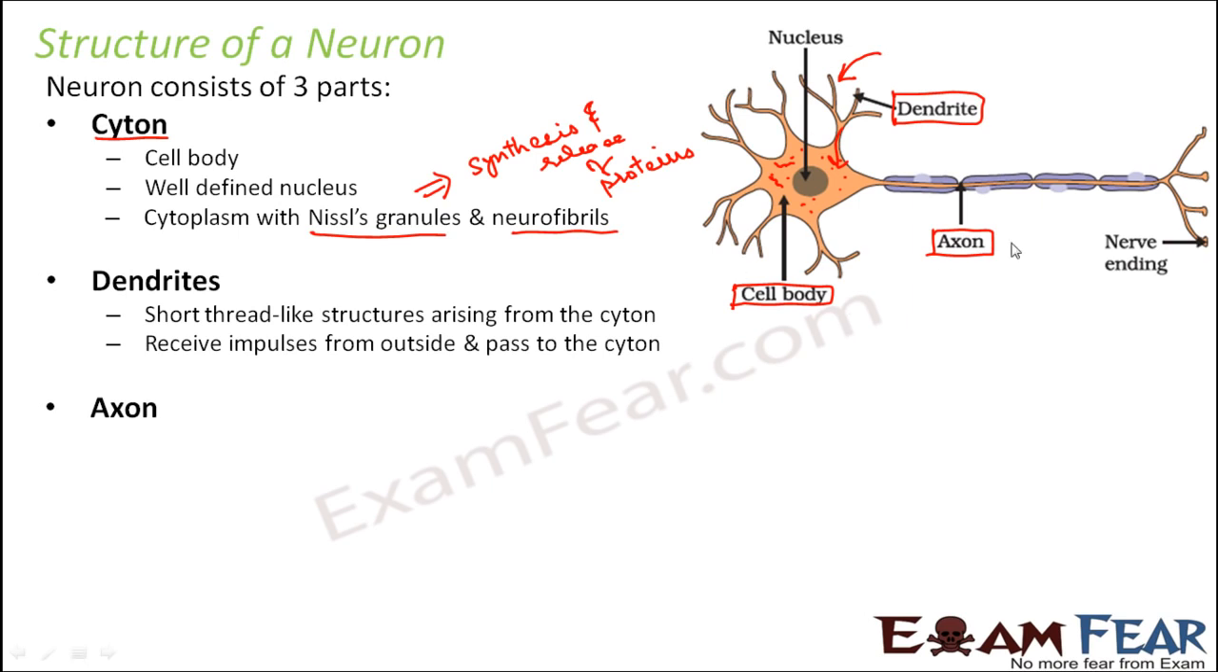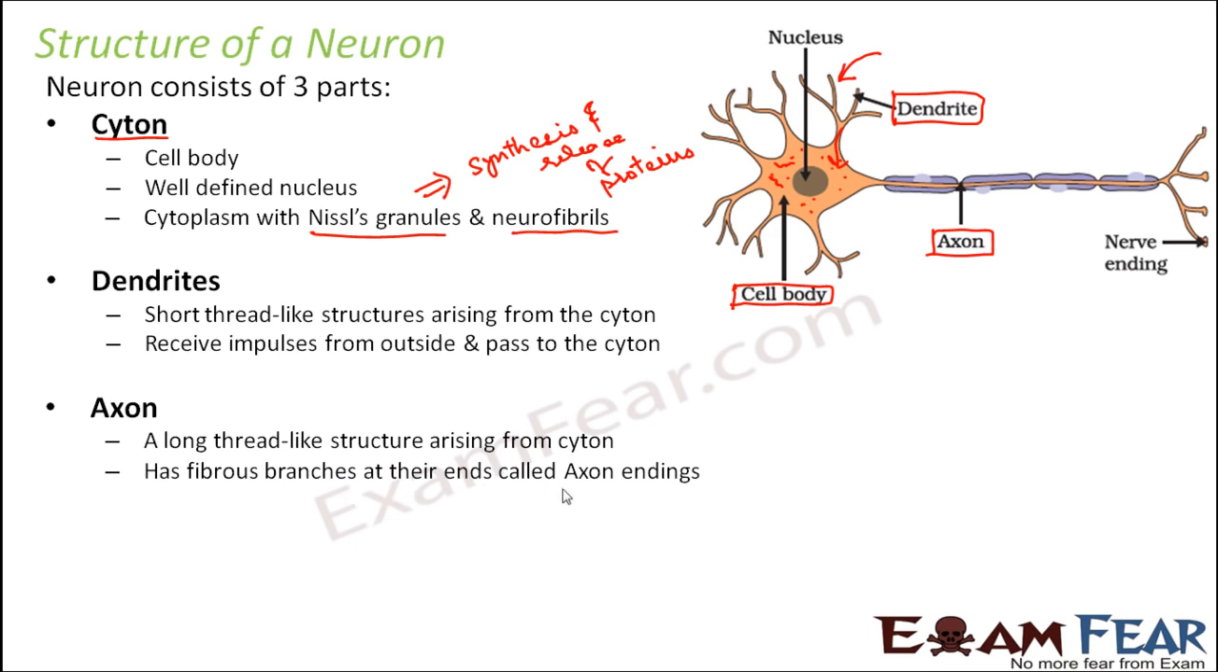As I said, each neuron helps in transmitting impulses. How do they transmit the impulse? One end of the neuron receives the impulse and brings it inside the neuron. The other end of the neuron throws it out of the neuron. Then the last one, the axon, is a long thread-like structure arising from the cyton. Both dendrites and axons are extensions of the cell body. Dendrites are small in size but many in number, while the axon is one in number but quite long.